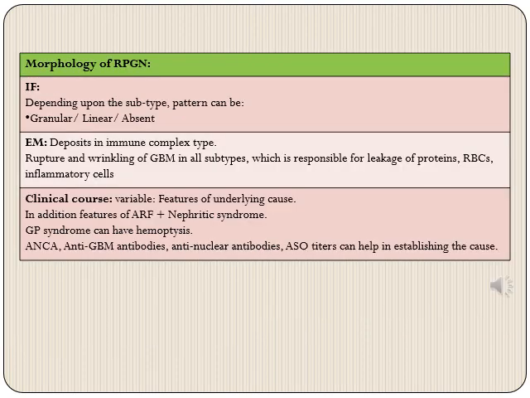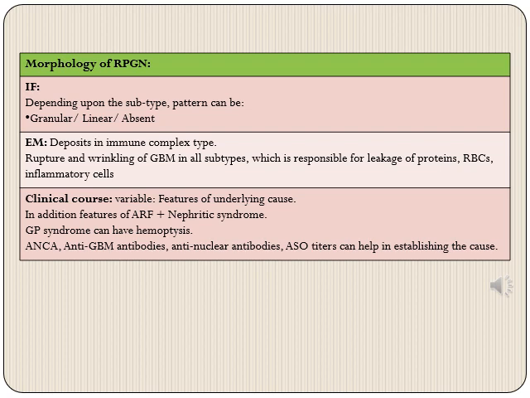Then on immunofluorescence, depending upon the subtype of RPGN, the pattern can be granular in immune complex type, linear in anti-GBM type, and absent in pauci-immune type. On electron microscopy, we will see deposits in immune complex type, and there can be rupture and wrinkling of glomerular basement membrane in all subtypes, and this is responsible for leakage of proteins, particularly fibrin, RBCs, and inflammatory cells, which incites a response from parietal epithelial cells leading to formation of crescents.